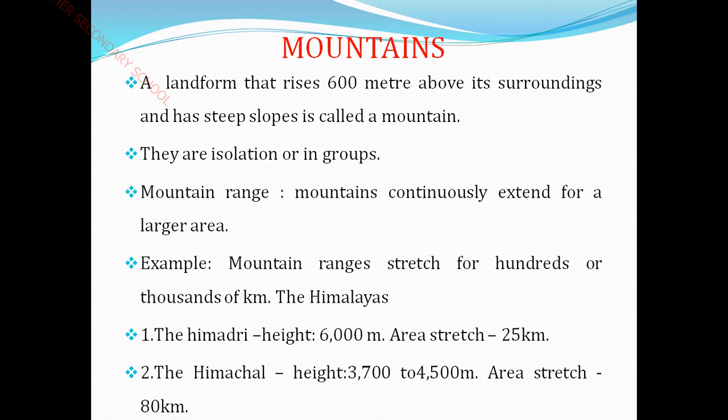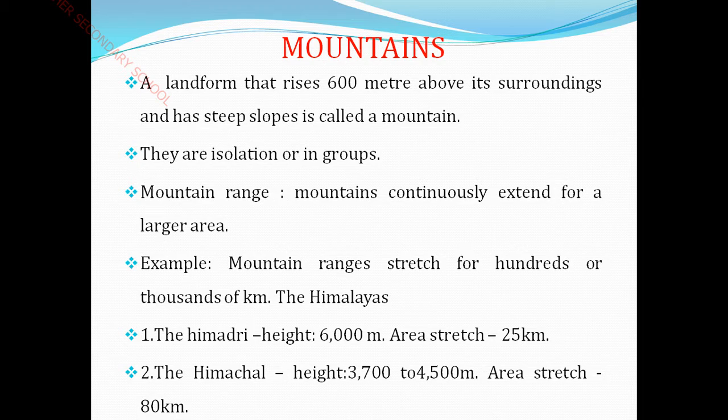We can take the example of the Himalayas in India. In the Himalayas, the mountains are classified as the Himadri. The Himadri's height is nearly 6,000 meters and its area stretches to 25 kilometers in length. Okay, children? The second type in the Himalayas is the Himachal, whose height is nearly 3,700 to 4,500 meters and its area stretches nearly 80 kilometers. This is our last slide, I think. So once again I have given an explanation about mountains.